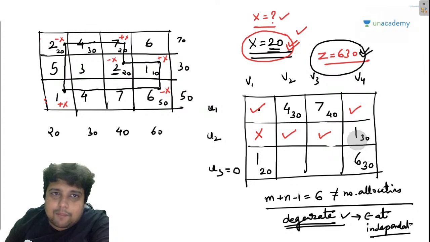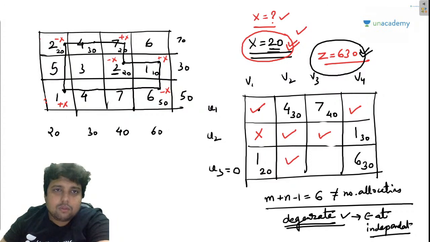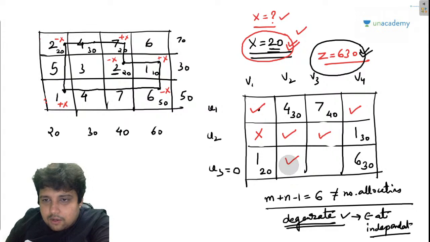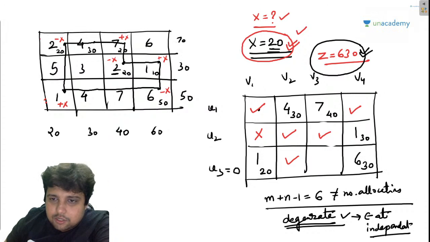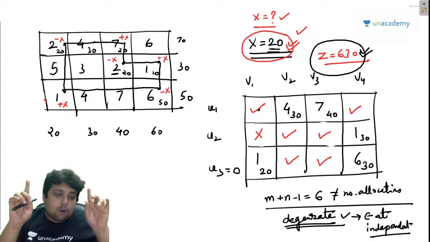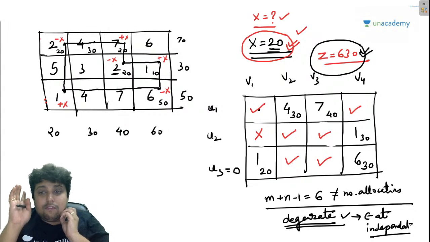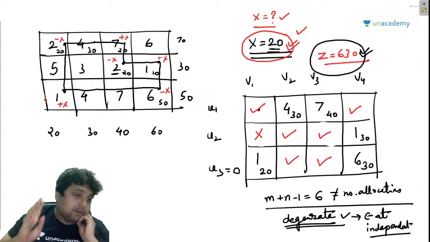I hope you are getting my point, right? So this is also an independent position. Now let's check about this one. Here, here, nowhere. Here, then nowhere. So this is also an independent position. Always remember, loop should not be formed.